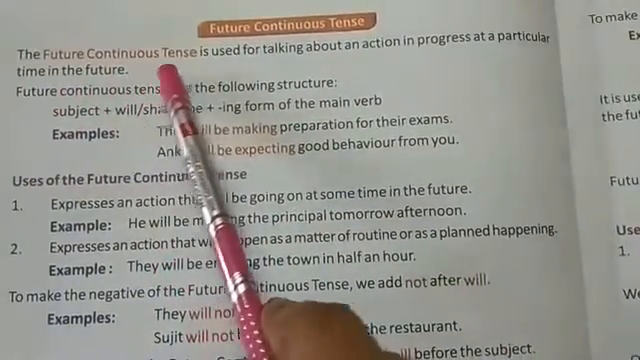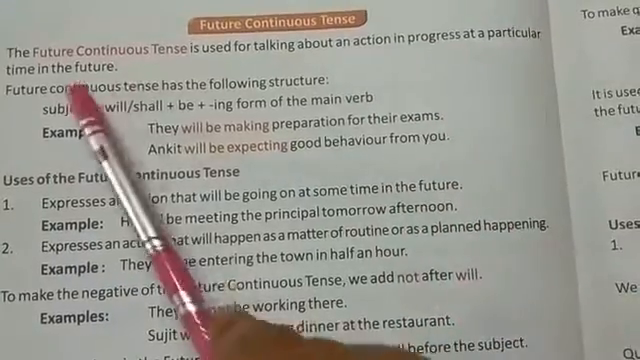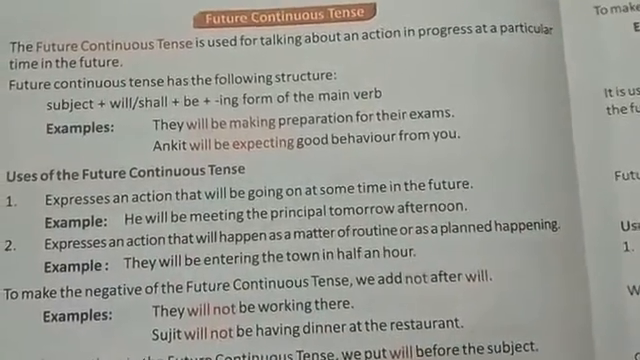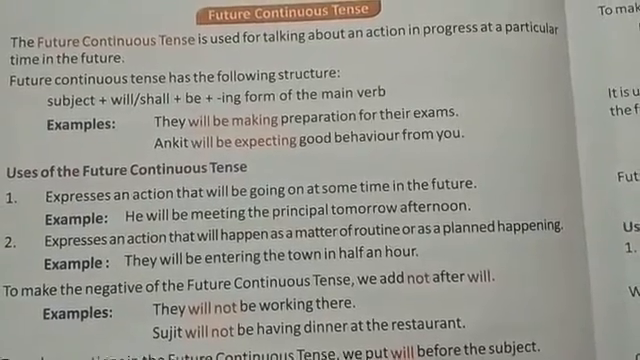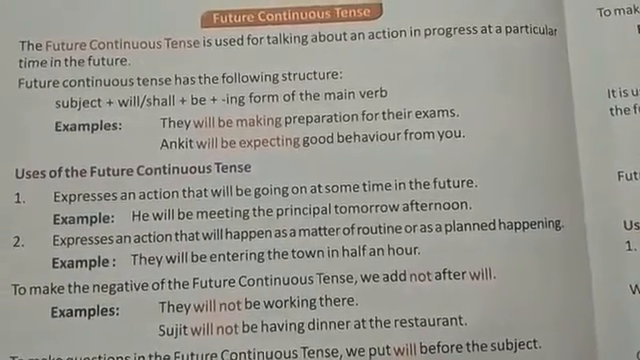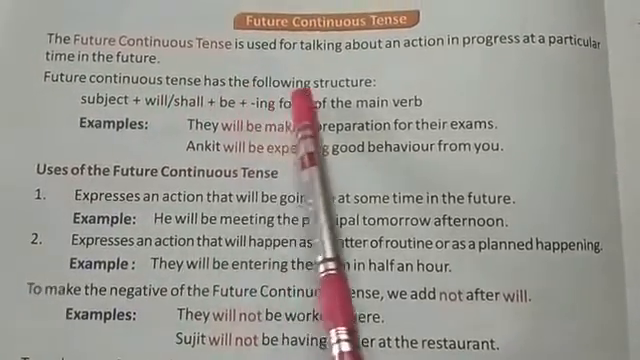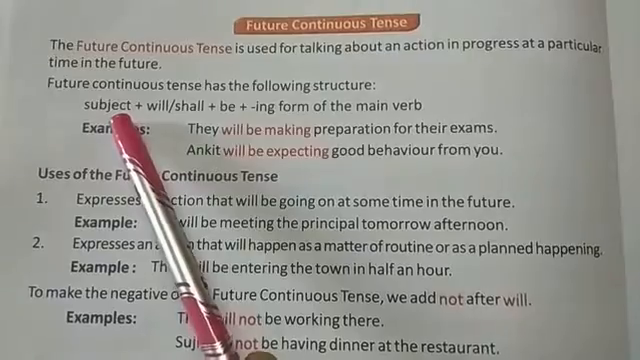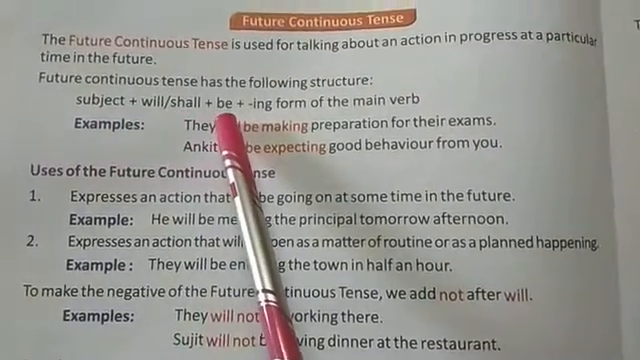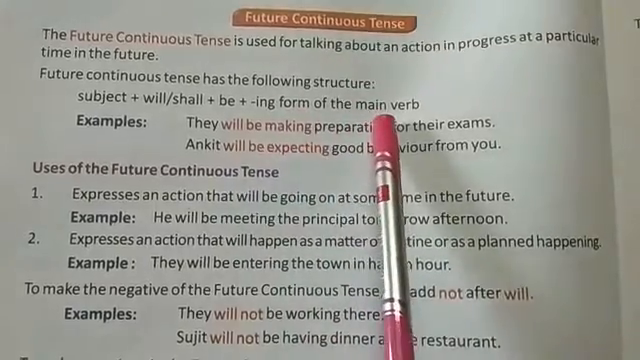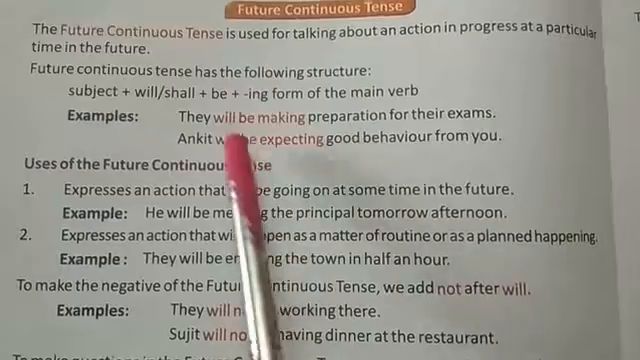Now the second form of future tense is future continuous tense. The future continuous tense is used for talking about an action in progress at a particular time in the future. So future continuous tells us about the work which is in progress in the future. The structure of future continuous tense is subject plus will/shall plus be plus the ing form of the main verb.